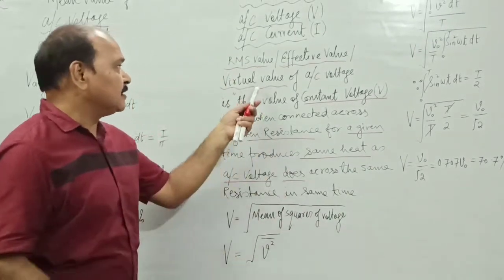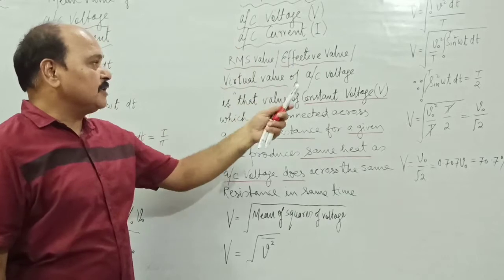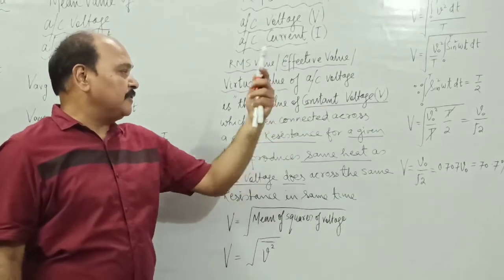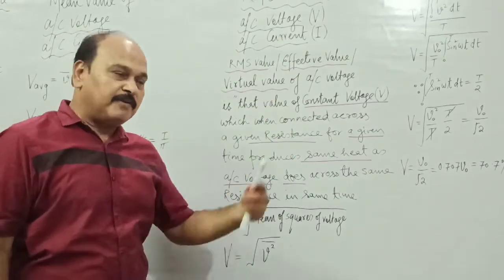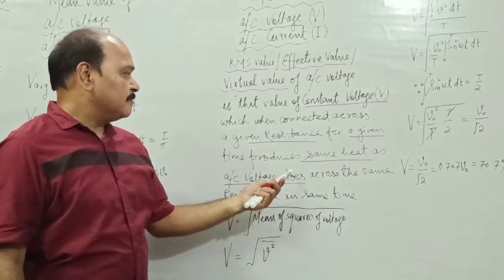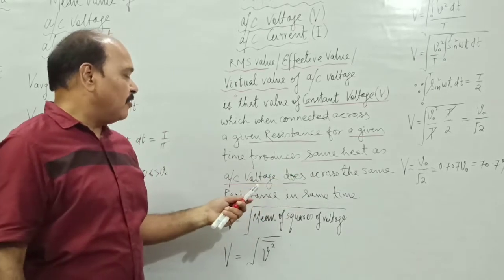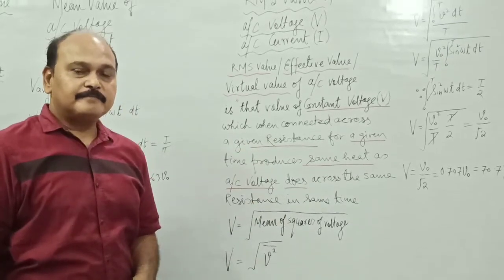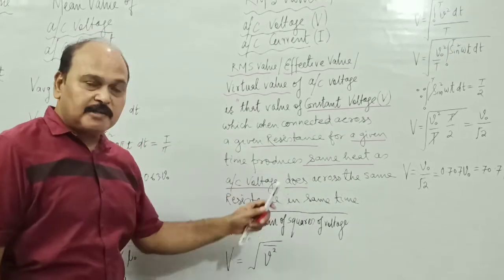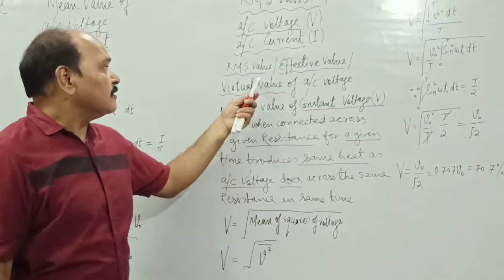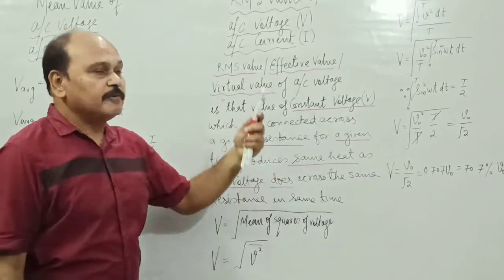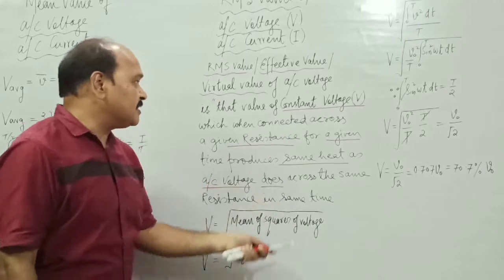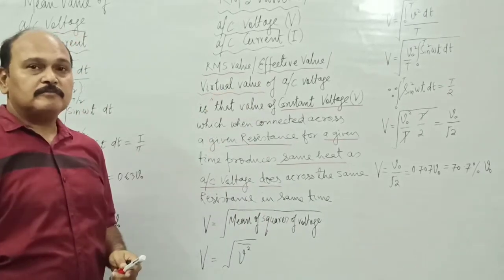And that is what is written here. RMS value of alternating voltage is that value of constant voltage which when connected across a given resistance for a given time produces the same heat as alternating voltage does across the same resistance in the same time. Using this definition we can find out the RMS value, effective value or virtual value. It is because of this reason we call it effective value.